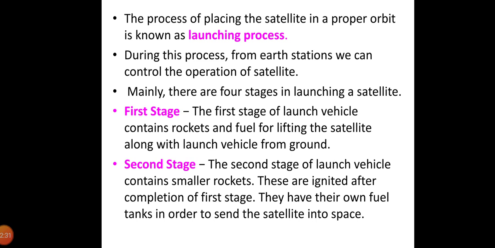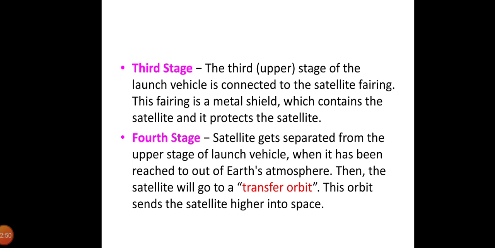The first stage of the launch vehicle contains rockets and fuels for lifting the satellite along with the launch vehicle from the ground. The second stage of the launch vehicle contains small rockets. These are ignited after completion of the first stage. They have their own fuel tanks in order to send the satellite into space. The third stage of the launch vehicle is connected to the satellite fairing. This fairing is a metal shield which contains the satellite and protects it.